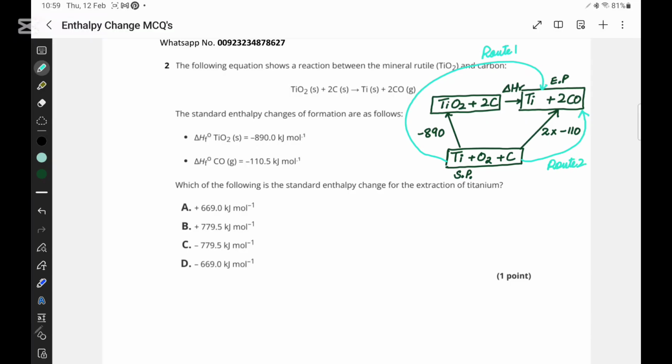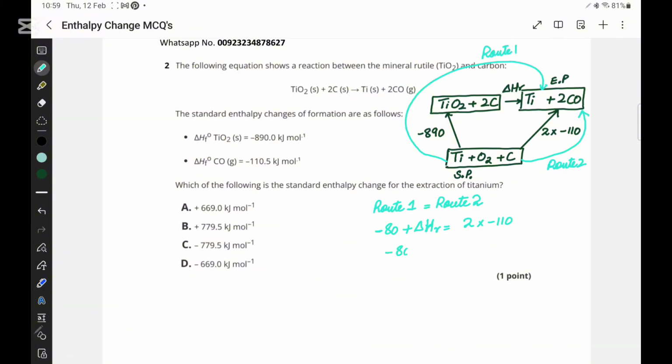We know in Hess's law, route 1 energy is going to be equal to route 2. So that would become minus 890 if we are going from this side, plus enthalpy of reaction, is equal to route 2, that is 2 times minus 110.